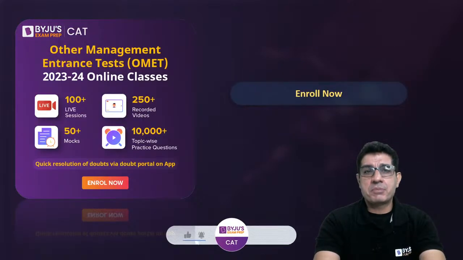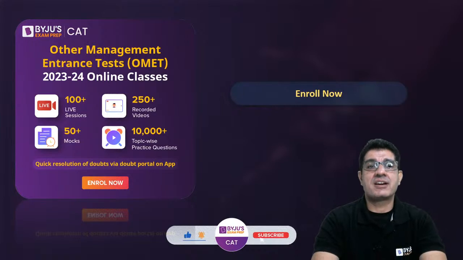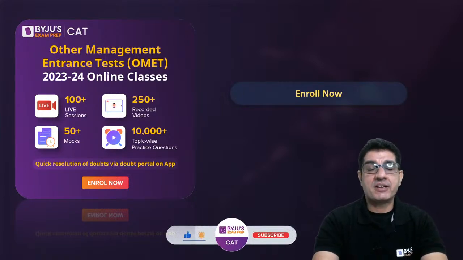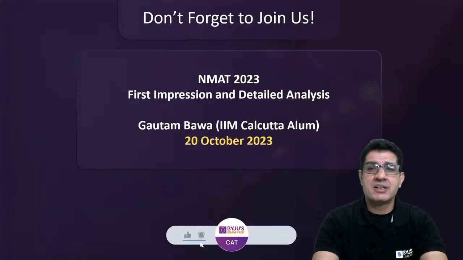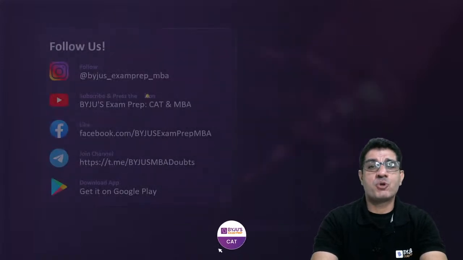So that's the upcoming schedule, and then we actually have plans to start these NMAT online classes as well. So if you are targeting the non-CAT exams, you can definitely look at that. And we will have a detailed analysis of NMAT by GB Gautam Baba on 20th of October. So do join us for that.